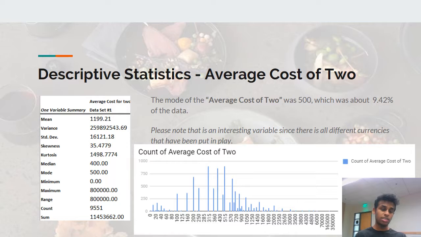We looked into the data set and saw that the average cost for two has been centralized to a particular number depending on the currency of the restaurant. That is how it has been integrated into one data set, and that is how it is going to be a factor used for predictive analysis.